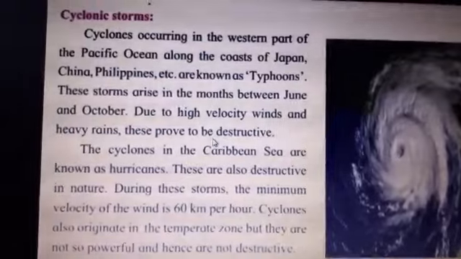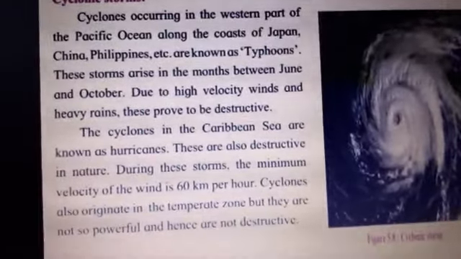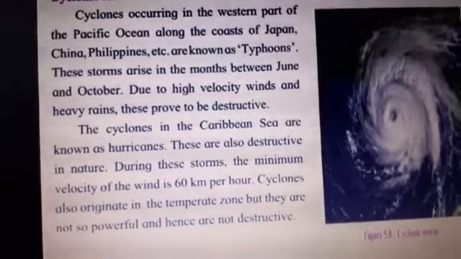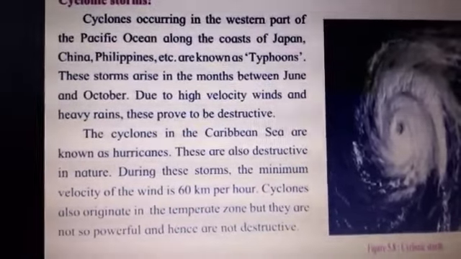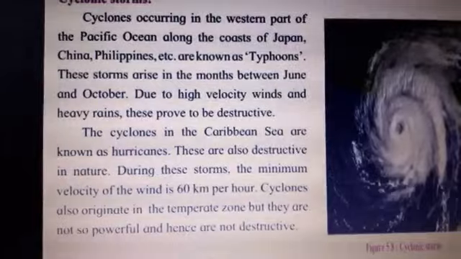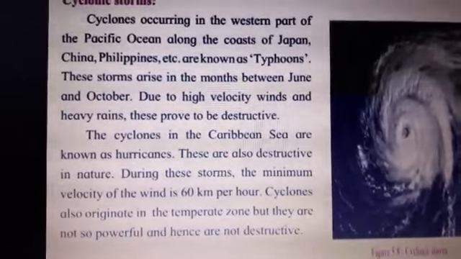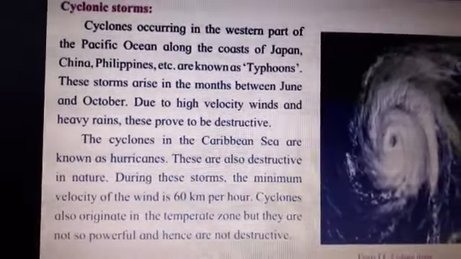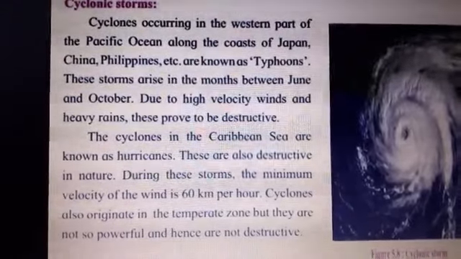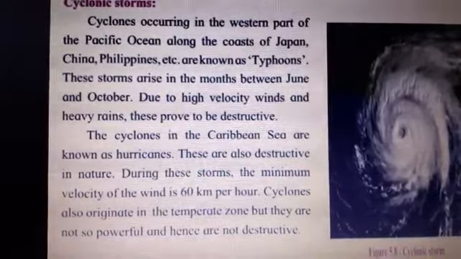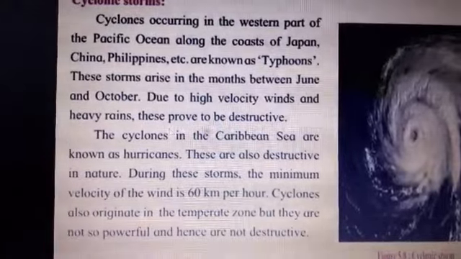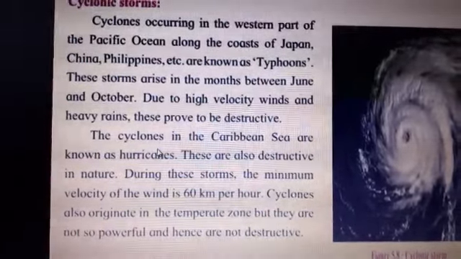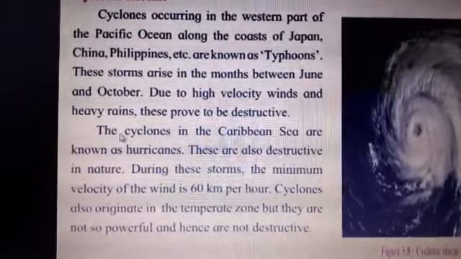You might have observed on the TV news channels, they show you how the cyclone proved to be destructive. यानी कितना नुकसान हुआ, कितने लोगों के घर खराब हो गए, खेती का एरिया खराब हो गया, या कितने लोगों के घर चले गए, बहुत लोग मर गए because of this. So all is shown on the TV channels when the cyclones are there. You should watch the news, children, so that you get the latest information.